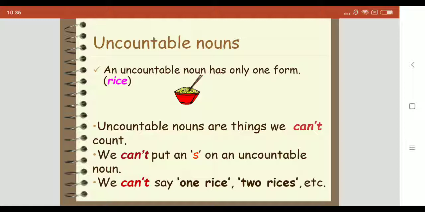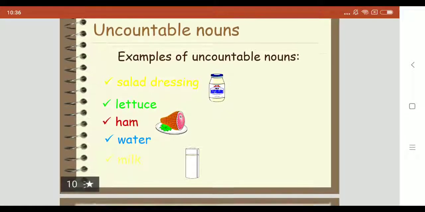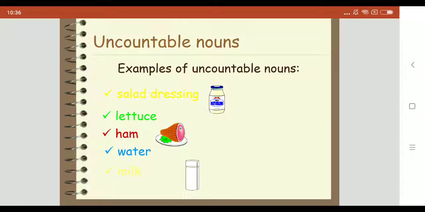For example, there has been a lot of research into the causes of this disease. He gave me a great deal of advice before my interview. Examples of uncountable nouns: lettuce, ham, water, and milk.